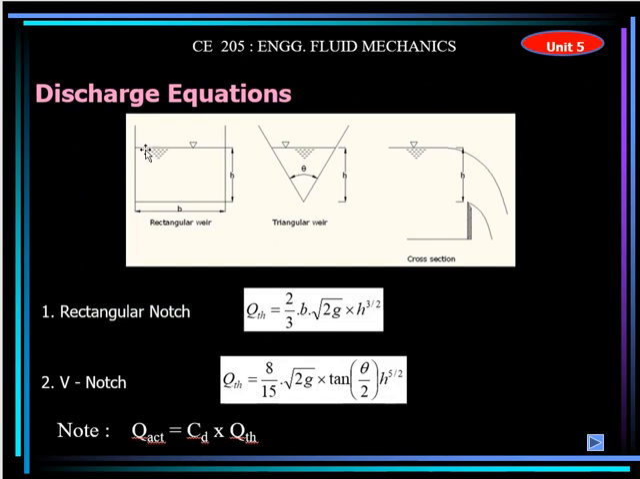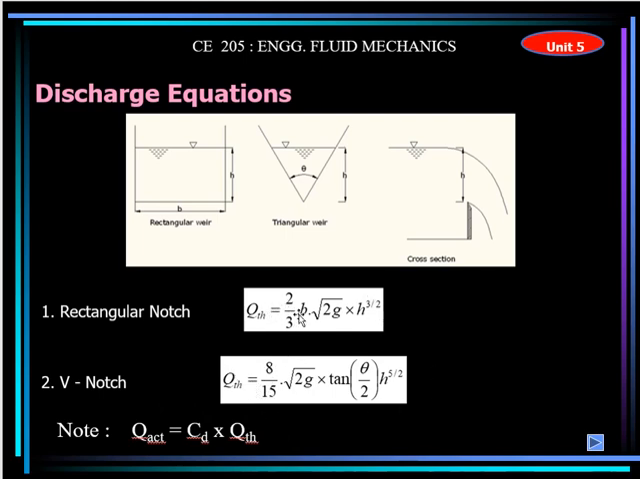This is another type of weir or notch. It is a rectangular one. This is the triangular one. So these are the most common weirs which we use. The rectangular notch or weir has its own formula to calculate. If it is a rectangular one, this is the formula to calculate the Q. If it is a V shape, then this is the formula for the Q.